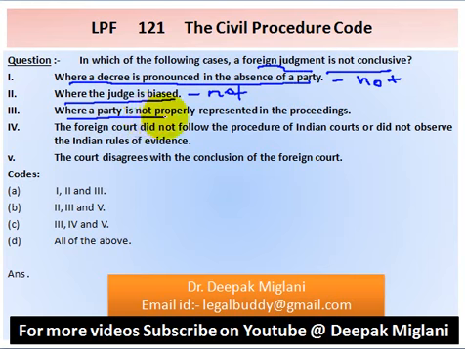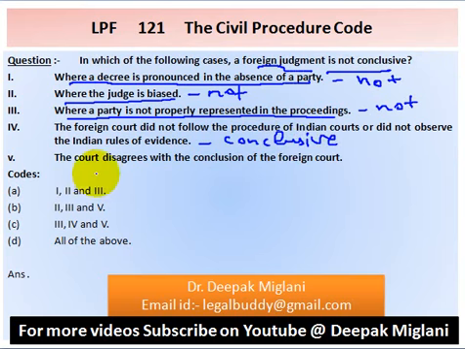Where a party is not properly represented in the proceedings, in this situation also, foreign judgment is not conclusive. The foreign court did not follow the procedure of Indian courts or did not observe the Indian rule of evidence. In this situation, foreign judgment is conclusive.